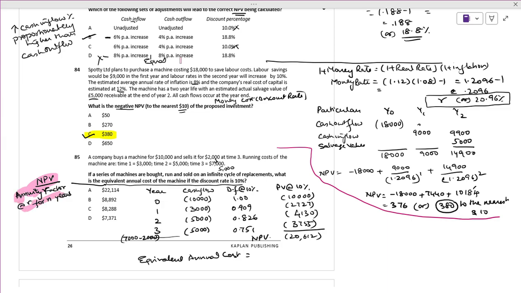NPV divided by annuity factor at the rate of R for n years. How much is the annuity factor at the rate of 10% for 3 years?